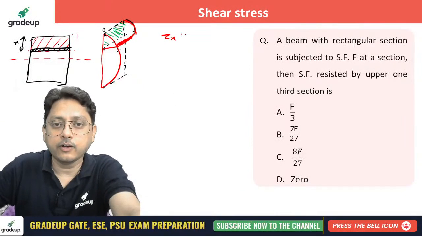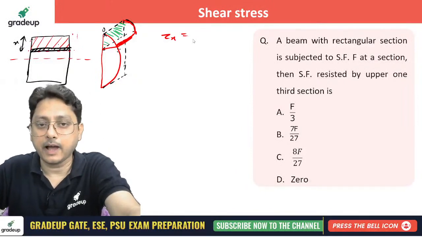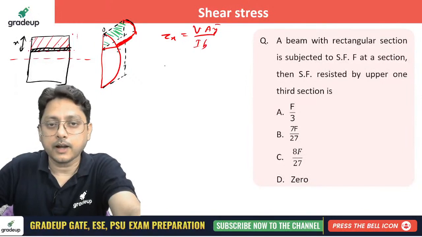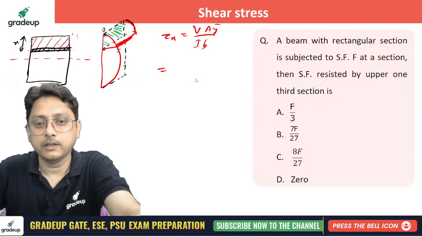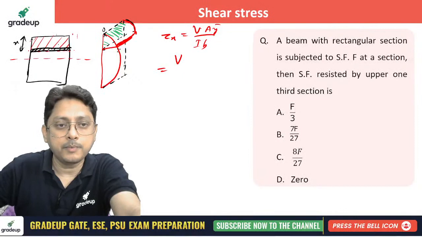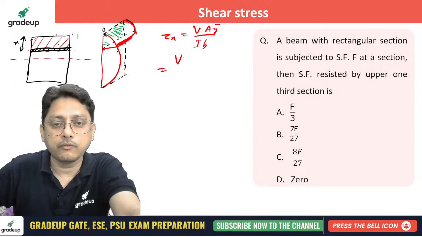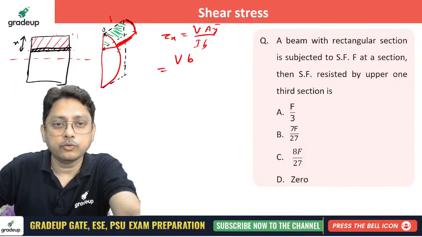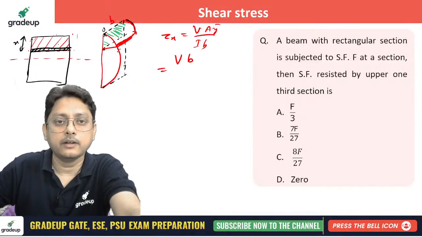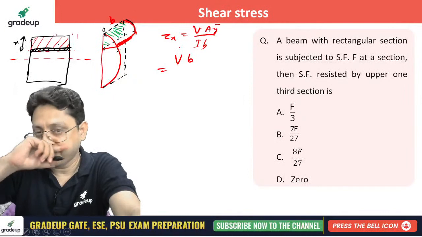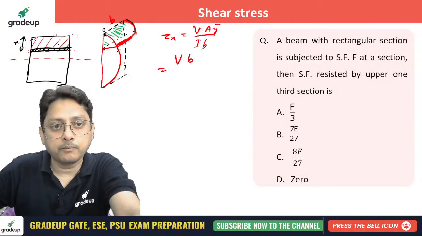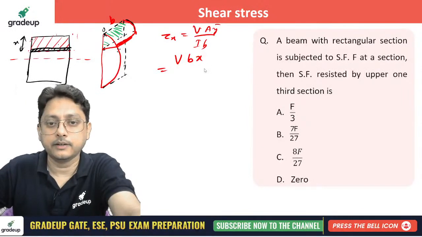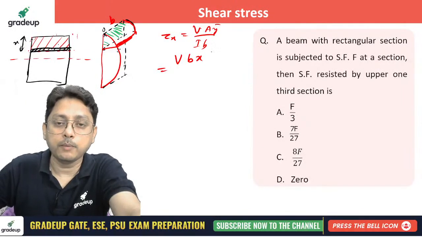At tau x, how will you find out? VAy bar by Ib, isn't it? Write it out. What is your VAy bar by Ib? So V, and at some depth, the width you can take as b, although not given, b is a width. Then multiply by x will give you A, isn't it? Then multiply by y bar.